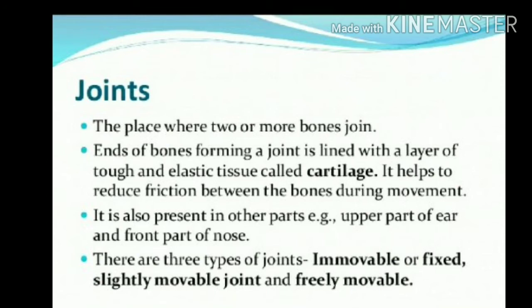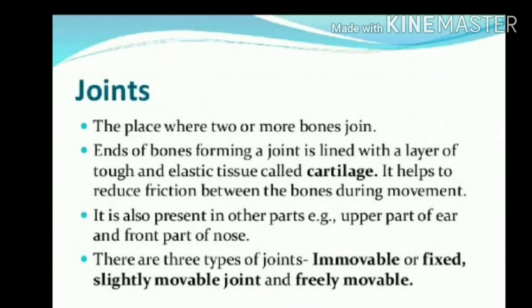Now see, there are three types of joints: immovable or fixed, slightly movable and freely movable. Okay, three types of joints are there. One by one we are going to see. So the first is the fixed joint.